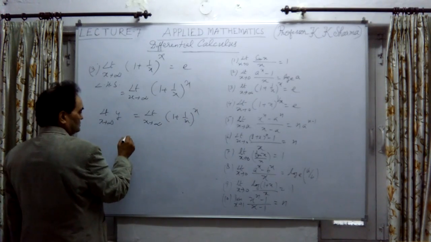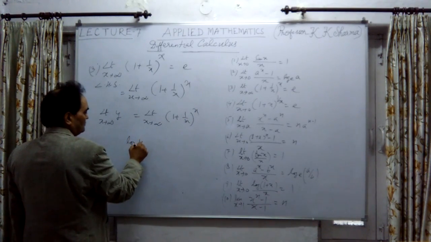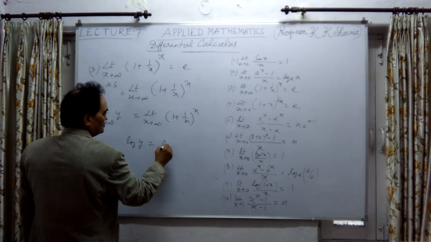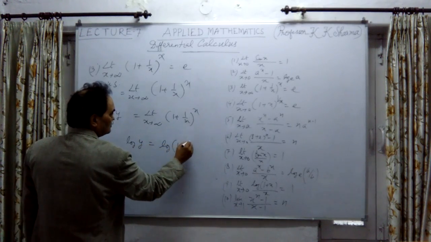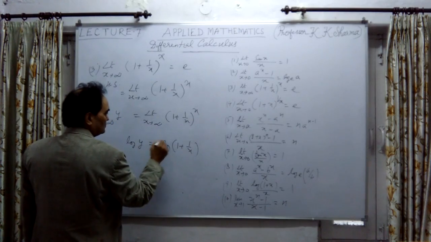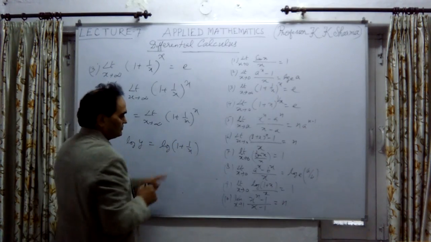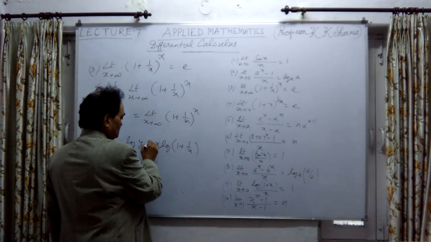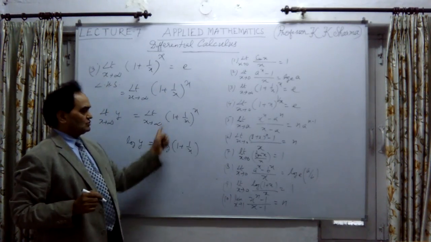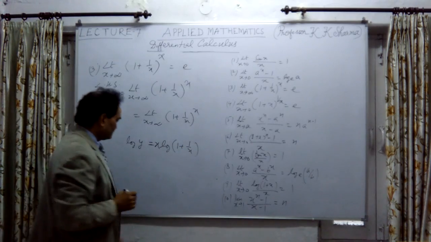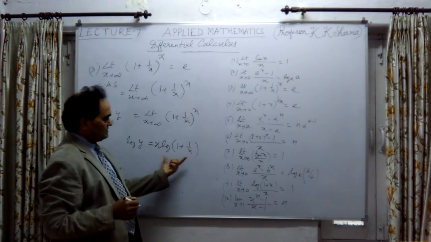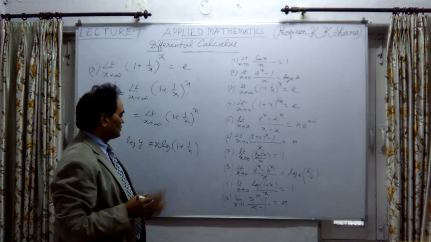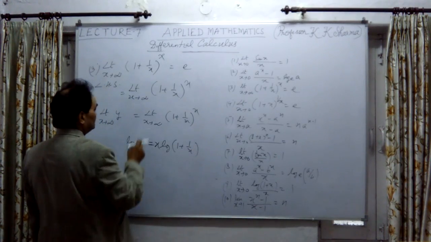Take log of this whole: log of y equals x log of (1 plus 1 upon x), because log of n raised power n is n log n, so x will come in the multiplication. Now express this in terms of log, then apply the limits.